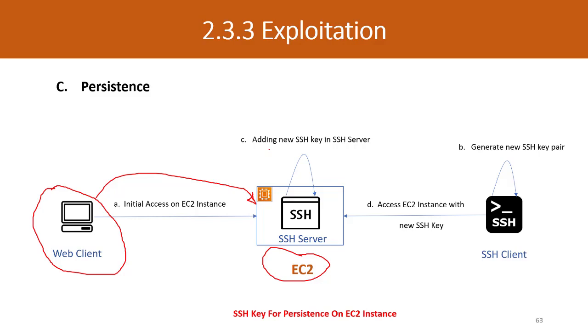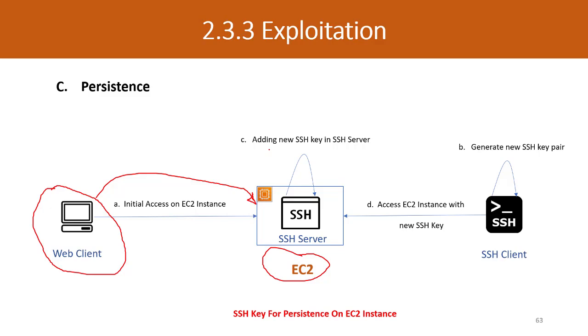The second way is, suppose SSH is running there and you create a backdoor by adding your own SSH key. This is important because if you found an RCE and got the initial access, a reverse shell or bind shell will not be a long-term solution, and you will get disconnected.